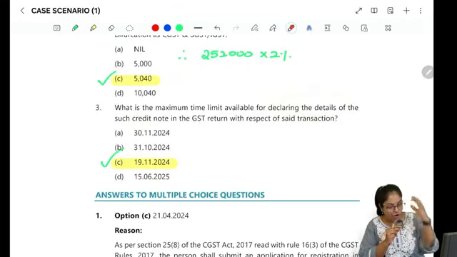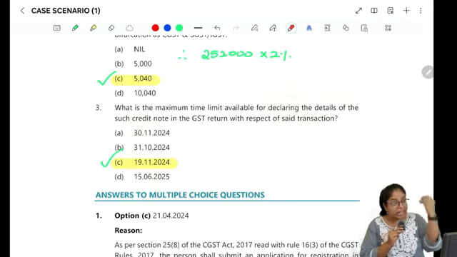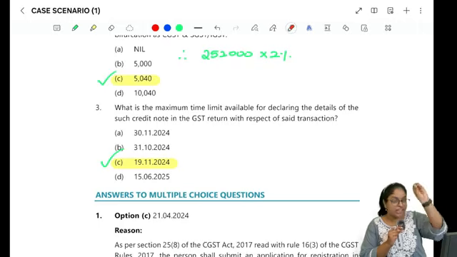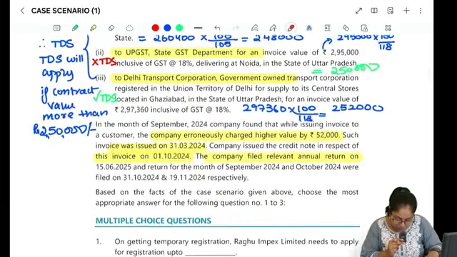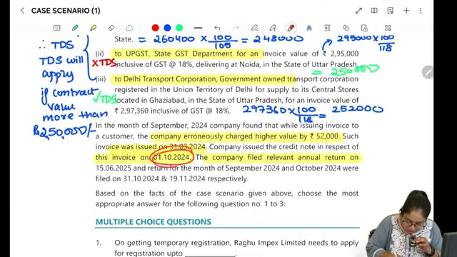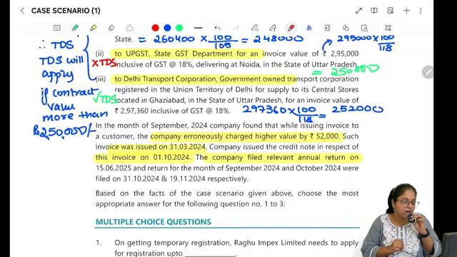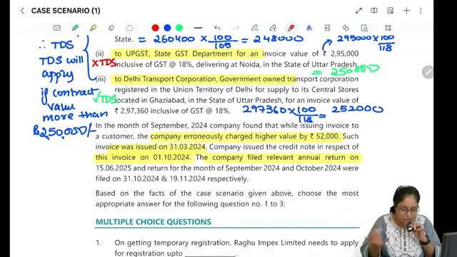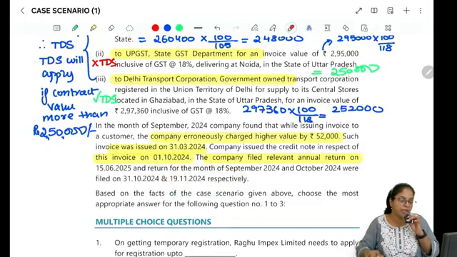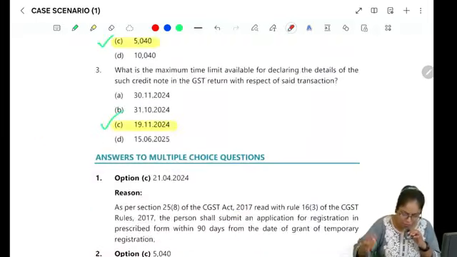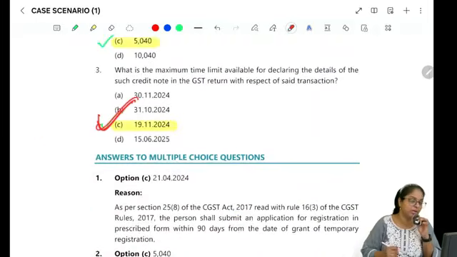So here what a lot of students made a mistake was availing the credit note. You remember we studied a time limit. They went and wrote that. So that is wrong, right? So here for filing the return, what is the time limit? Credit note is given on 1st October 2024. So when you are filing the return for the October month, 19th November 2024, by 19th November 2024, you can give this detail in your return as well, right?